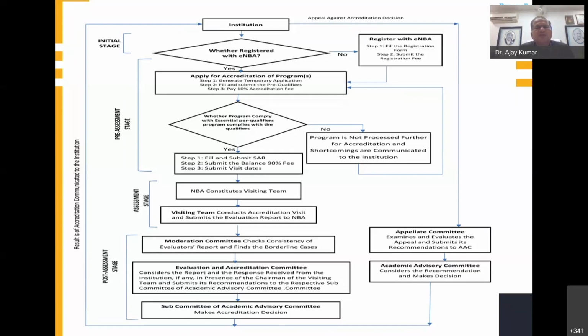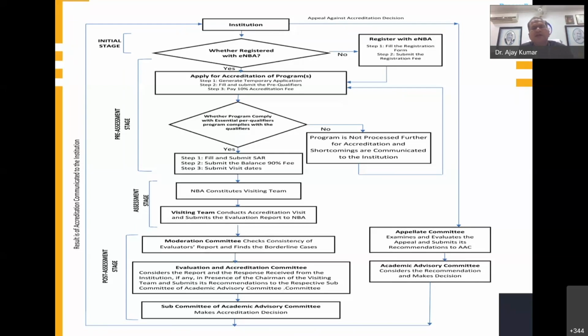If the answer is yes, okay, I have created the user ID and password, I have deposited the registration fee, so apply for accreditation programs. Step one, generate temporary applications by entering the user ID and password and the basic information about the college. Step two, fill and submit the pre-qualifiers, which I am going to discuss. Step three, pay 10% accreditation fee. The registration fee and the 10% accreditation fee are different. Sometimes we are confused.